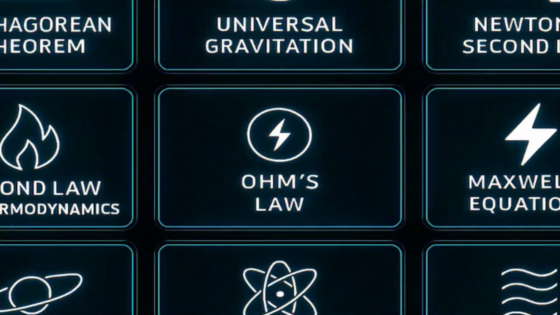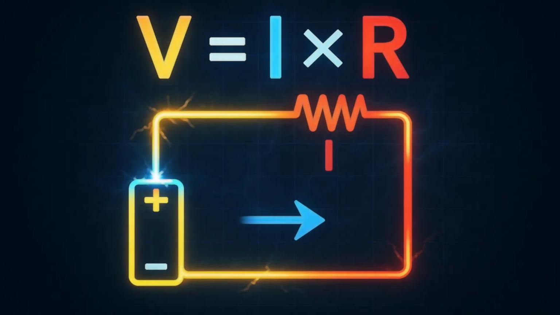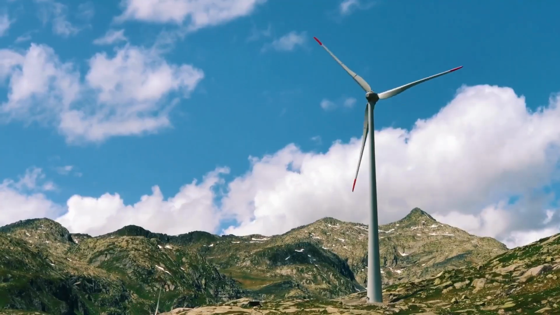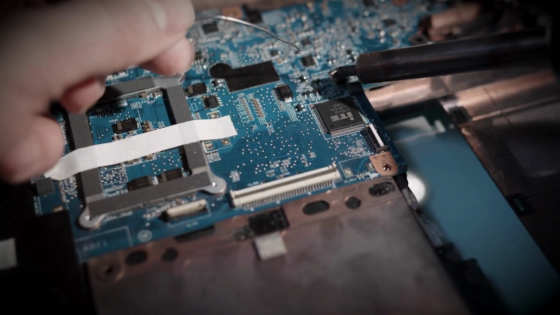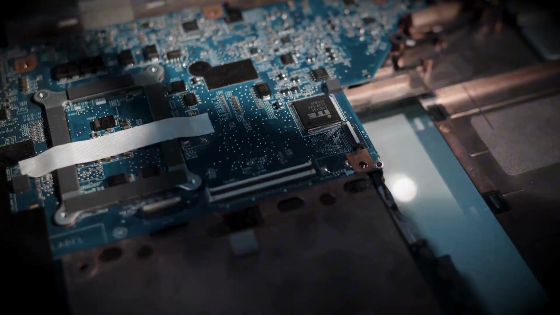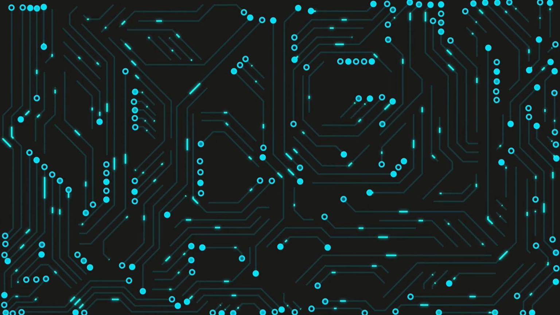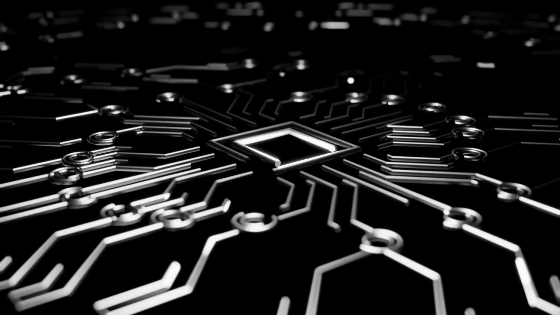From heat to electrons, Ohm's law governs the flow of electricity. Voltage equals resistance times current. That's the basic principle behind every circuit, every power source, every electrical system. Whether you're charging your phone or powering a city, Ohm's law is involved. It helps engineers design safe, efficient systems that deliver power where it's needed. In modern electronics, from computers to EVs, controlling current is essential. And it all comes back to this simple, powerful equation.